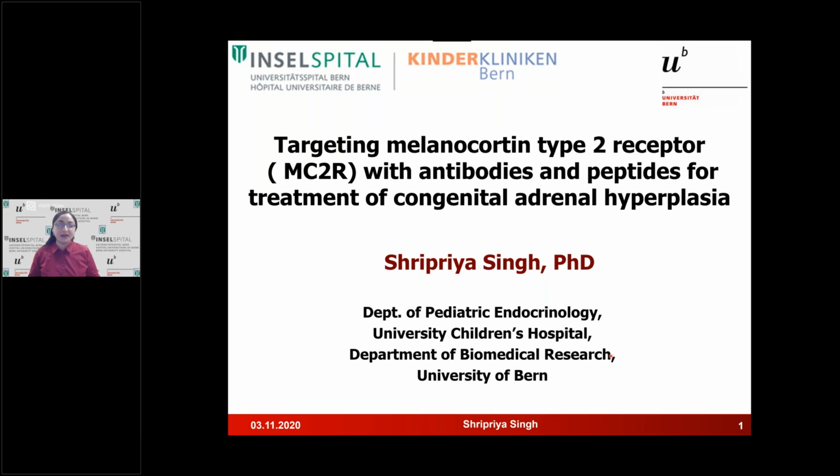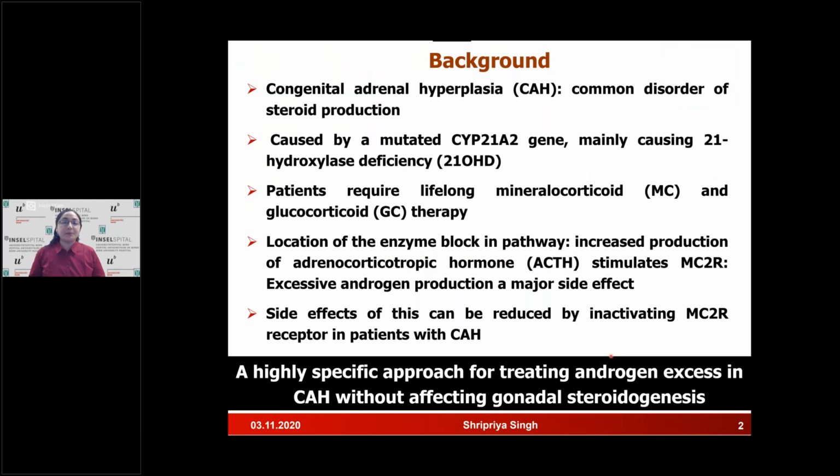I'm Shripriya Singh and I'll be presenting targeting melanocortin type 2 receptor, MC2R, with antibodies and peptides for the treatment of congenital adrenal hyperplasia. To briefly present the background, congenital adrenal hyperplasia, CAH, is a common disorder of steroid production. It is caused mainly by the mutated CYP21A2 gene, which mainly causes the 21-hydroxylase deficiency. So in this, patients require a lifelong therapy with mineralocorticoid and glucocorticoid supplementation.